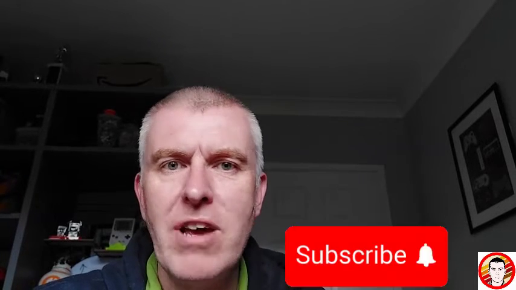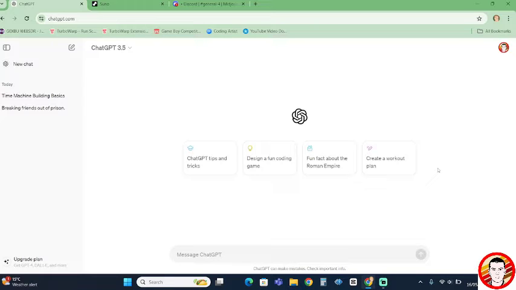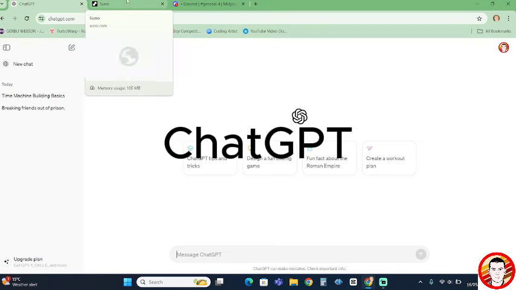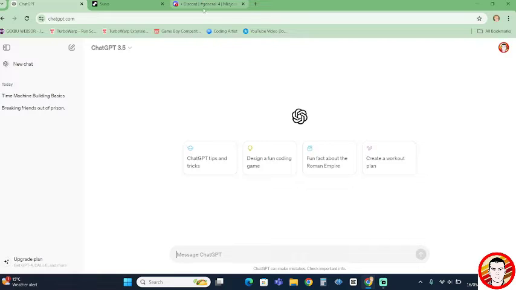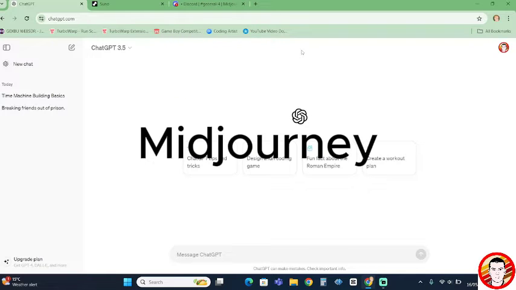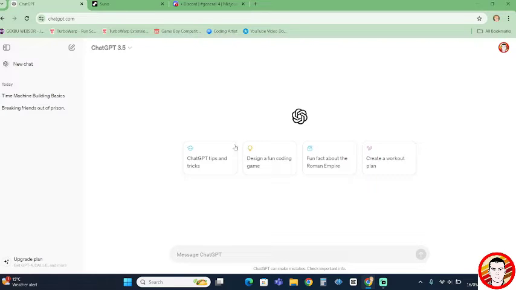And in this video, I'm going to show you how you can easily create your own. Let's get started. To assemble the fake song and the album cover, we're going to need the use of 3 sites: ChatGPT to generate the lyrics, Suno AI to work with those lyrics to form a melody and also get it to sing it, and Midjourney to work on the album cover. So first up is ChatGPT.